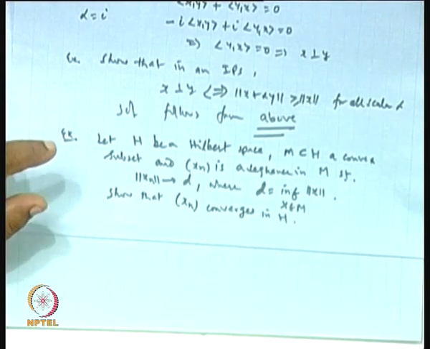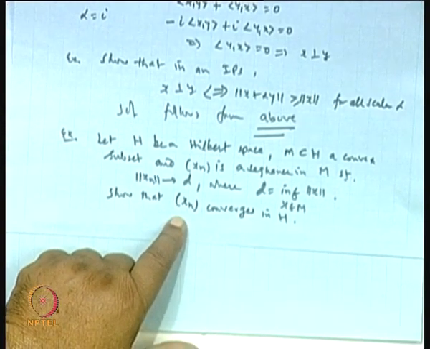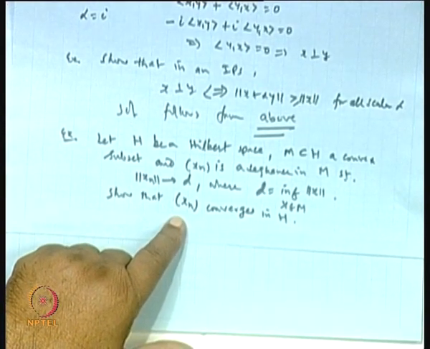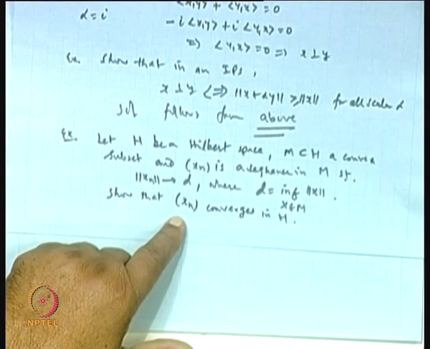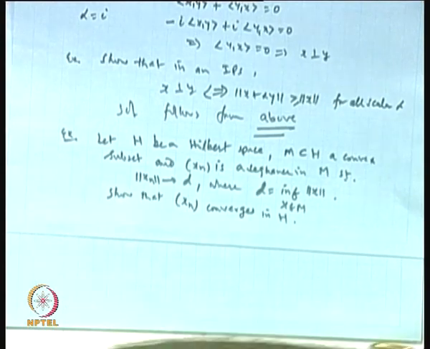We know that if a space is complete, the definition is that every Cauchy sequence must be convergent. So, if I prove that x n is Cauchy in H, and since H is a Hilbert space, it must be a complete space. So, our aim is to show only the Cauchy property of this x n.